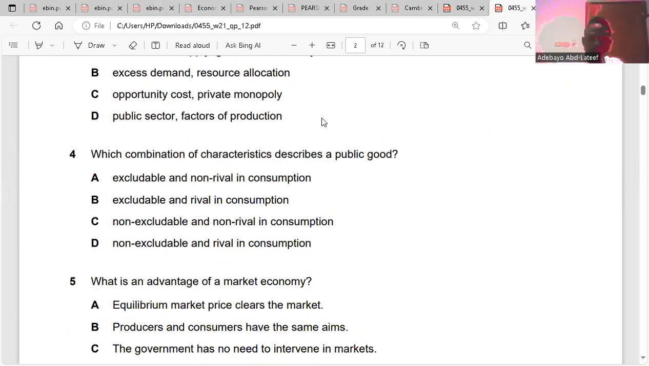Question 4, public goods. A public good is a good that is non-rivalrous and non-excludable in terms of consumption. Non-rivalrous means nobody is competing with you; your own consumption does not stop others from consuming it. Non-excludable means that if you are consuming it, anybody else can consume it. Do you get it? It is only the government that produces it. Is it clear? So that's question 4, which is C.